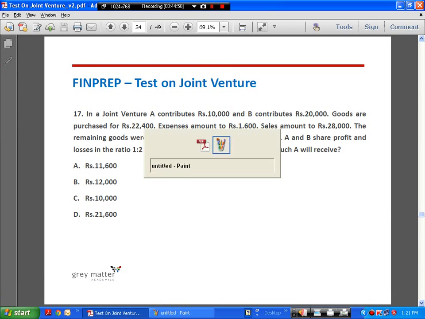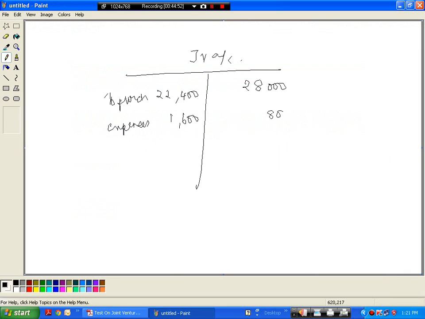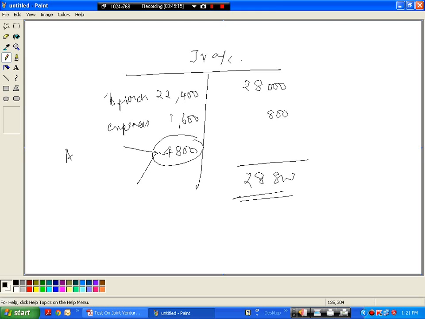Goods are taken over by B at an agreed price of 800. Okay, so this is going to give us the profit. So we have 28,800 as the total. So 28,800 minus 22,400 minus 1,600, right? So the profit is 4,800. This is shared in the ratio of 1:3. So A gets 1,600, B gets 3,200.